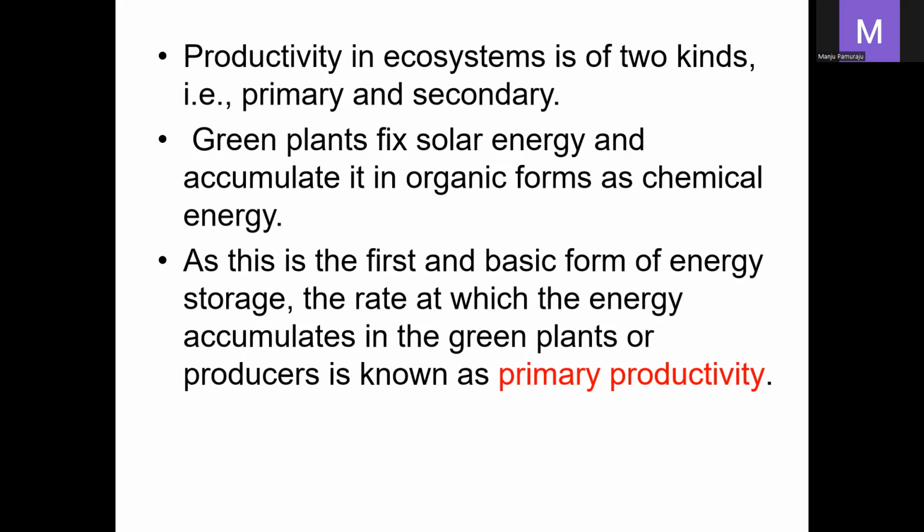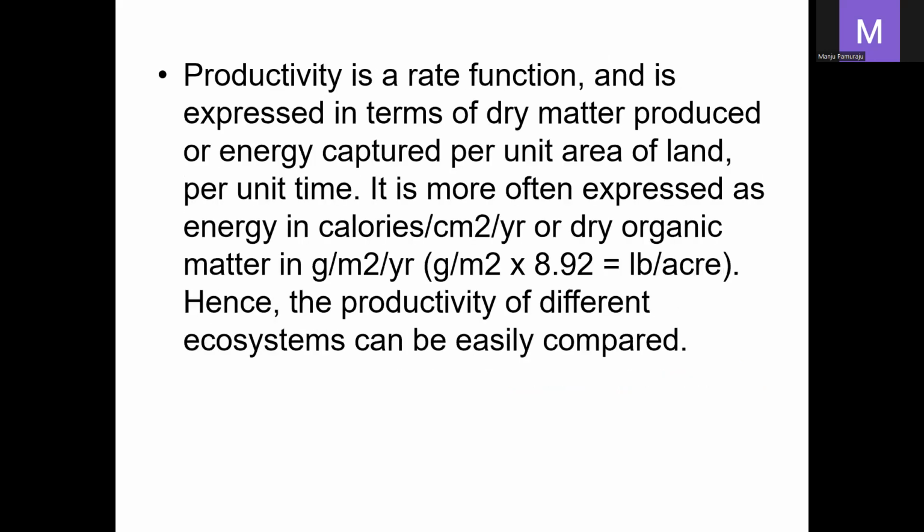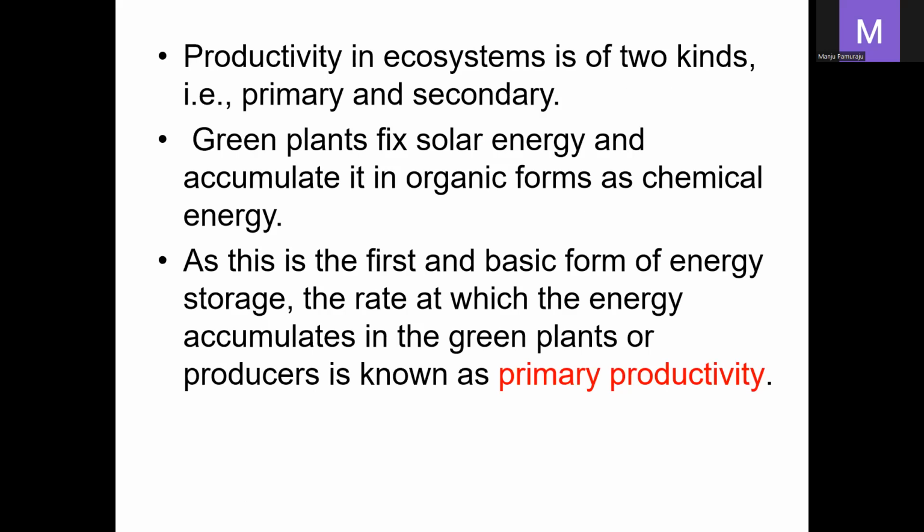The energy which is synthesized by the producers is called the primary productivity. The green plants fix solar energy and accumulate it in the organic form as chemical energy. As this is the first and basic form of energy storage, the rate at which the energy accumulates in the green plants or producers is known as the primary productivity.